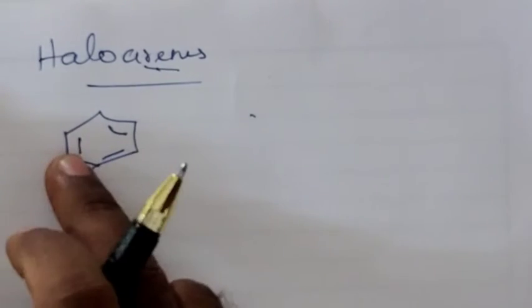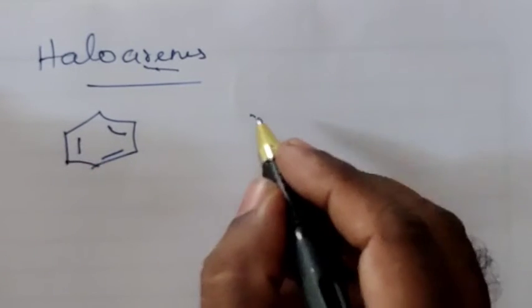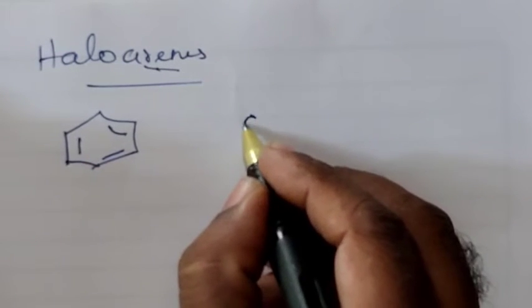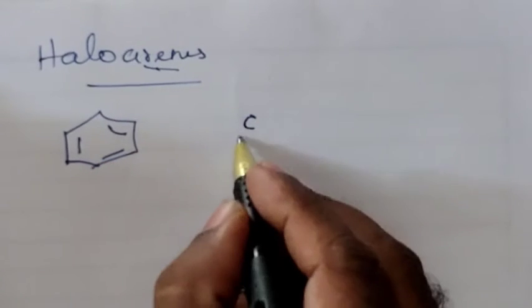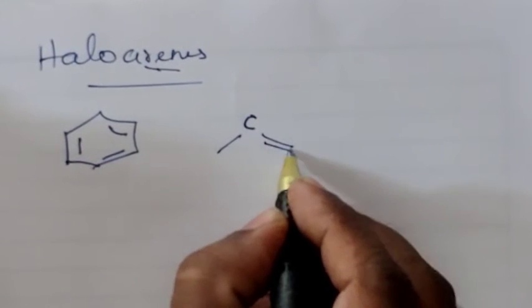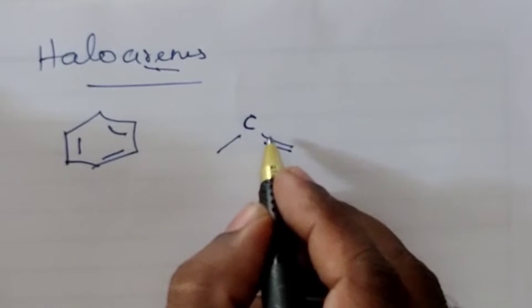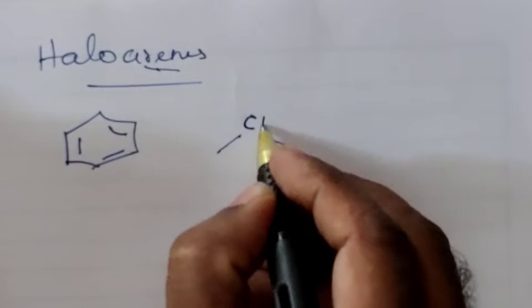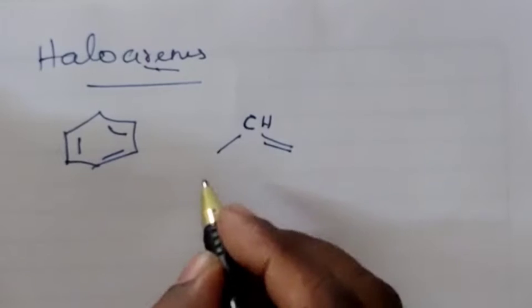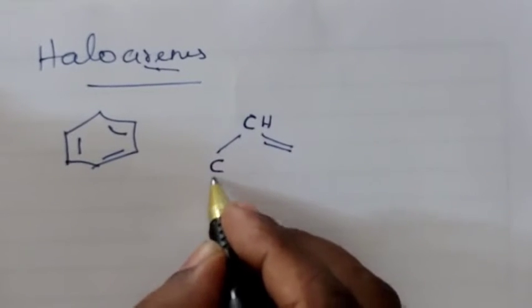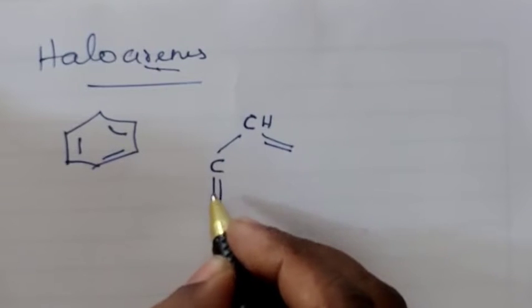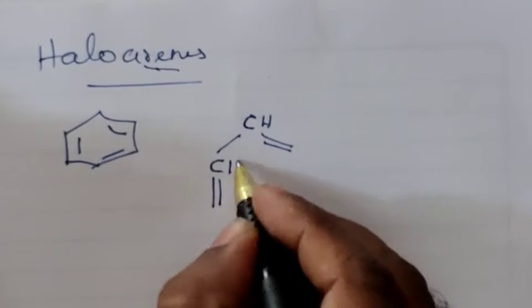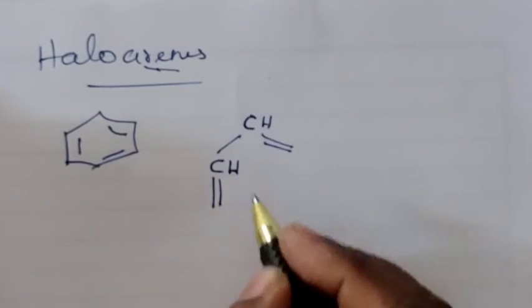Benzene means this structure is the bond line structure. If we expand the bond line structure, the terminal indicate carbon. So here one bond is present, here one double bond is present. 1, 2, 3. Only 3 bond is present. So here CH group is present. Here now another one carbon is here, double bond is here. So 1, 2, 3, 3 bond is there. Actually carbon is tetravalent, so here another one hydrogen atom.